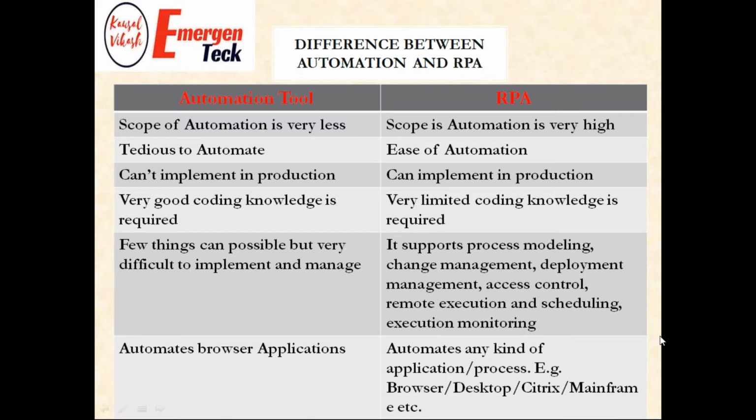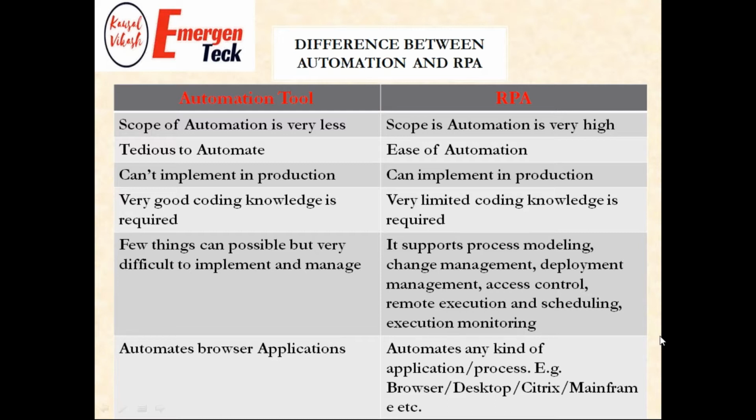Second thing, tedious to automate. Even if you want to automate a small thing, we have to spend a lot of time and do a lot of work behind it, then only we'll be able to automate. But this is not the case with RPA. Here we have ease of automation. If you want to build any kind of complex automation, we can automate very easily. Even I will show it in the demo.